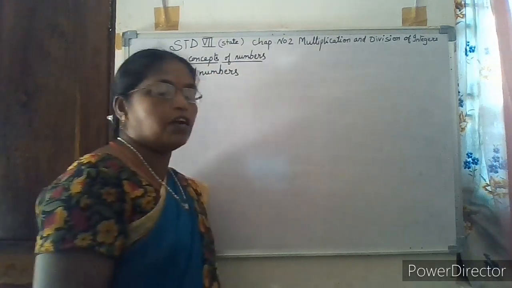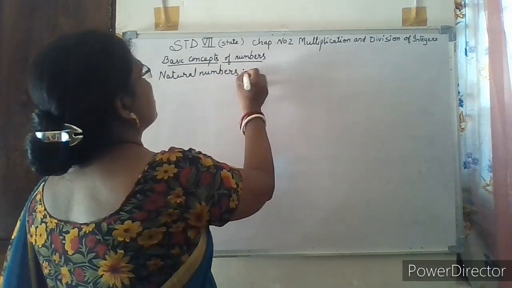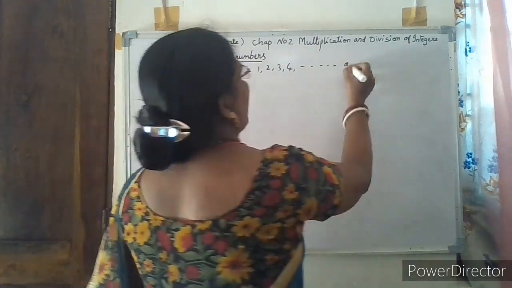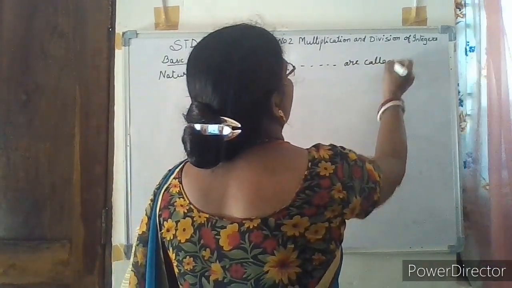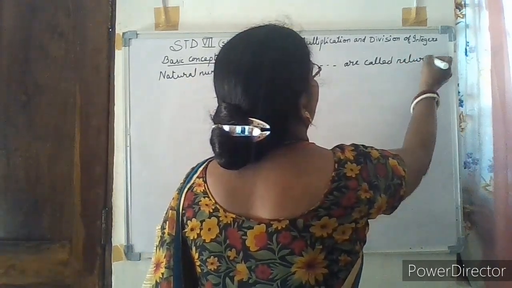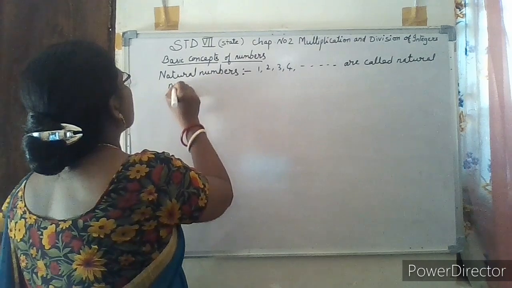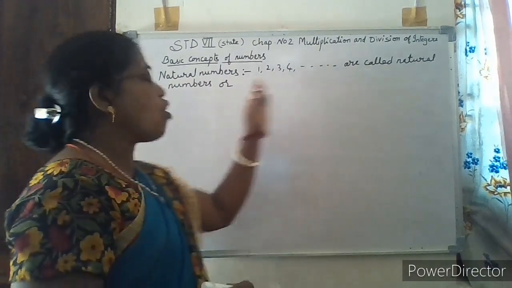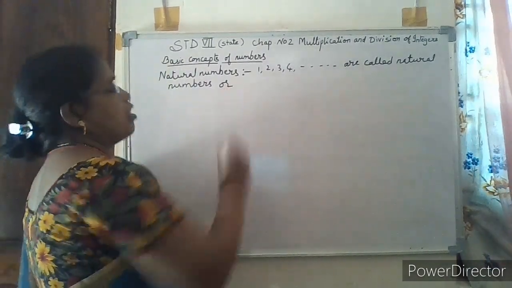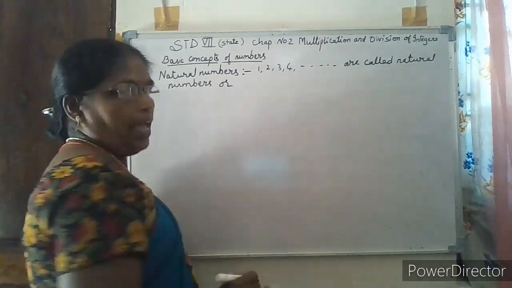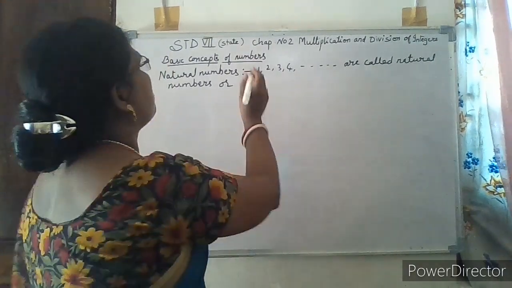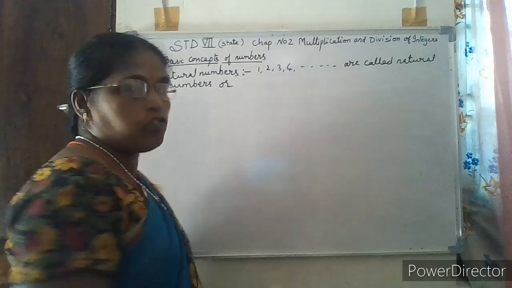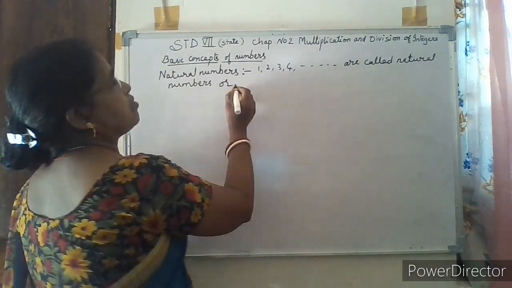In the lower classes, you have learned natural numbers, that is numbers from 1, 2, 3, 4 and so on are called natural numbers. They are also called counting numbers because when we start counting any object, we start from the number 1, 2, 3, 4. So therefore, these natural numbers are also called counting numbers.